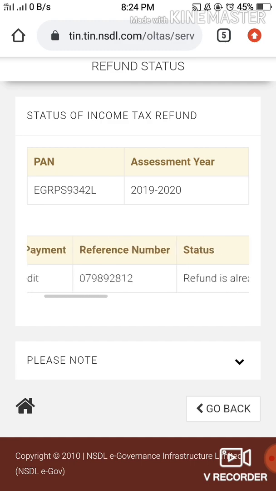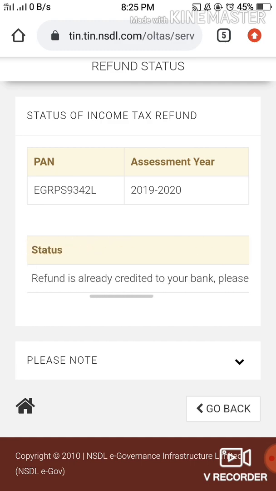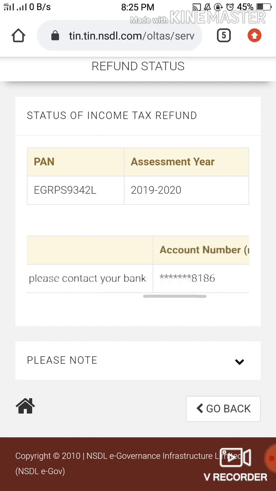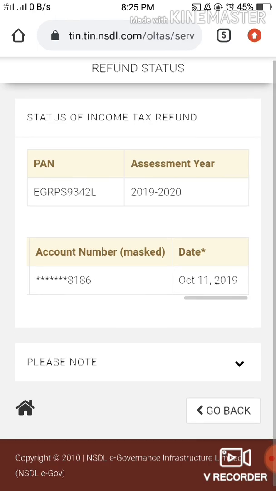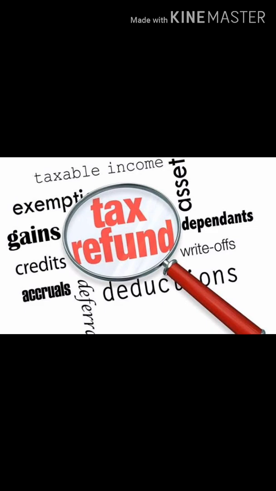So this is a direct credit and the reference number is given. The status is that the refund is already credited to your bank account. Please contact your bank. This account number has been given because here it is a direct credit, and hence the account number and all are given. We just saw how to check your refund status on your own by going to the NSDL website, and that was quite easy. I don't think it even took a few minutes, unless your net is quite slow.